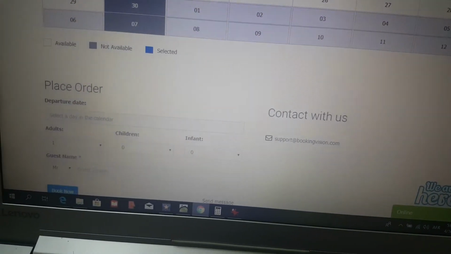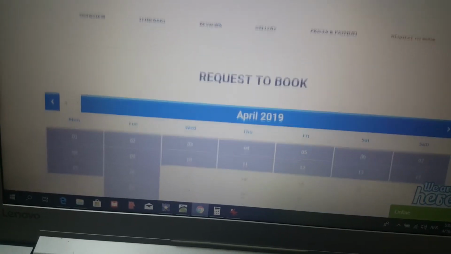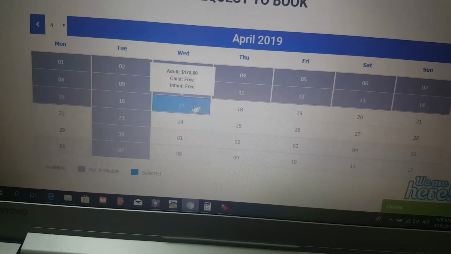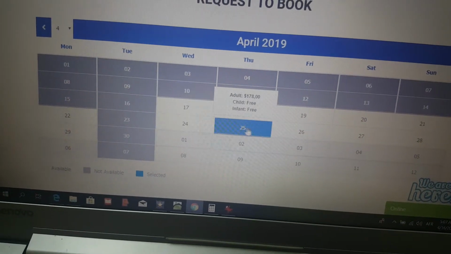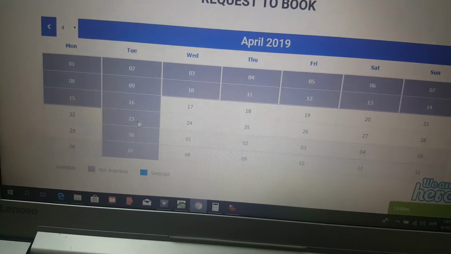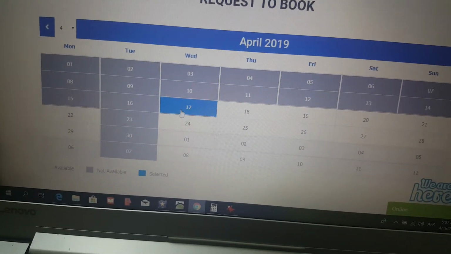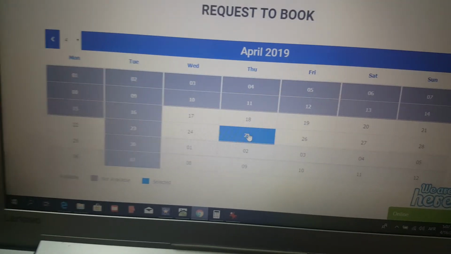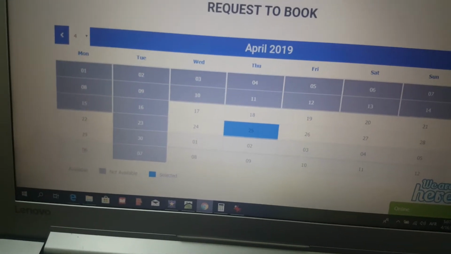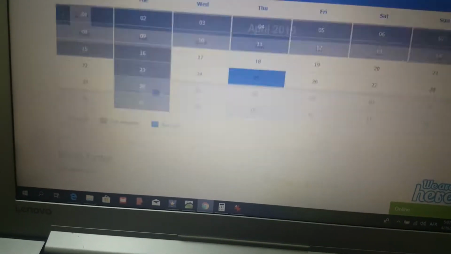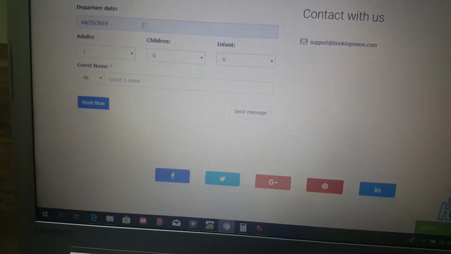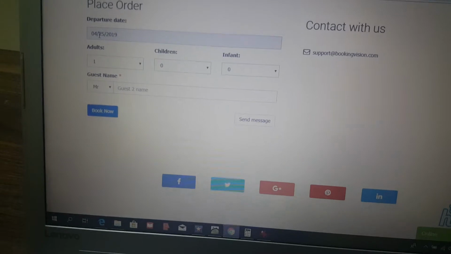Actually these are specific days, as on Tuesday the museum is closed, so you will choose any day, just push any day from these days. This day is closed already because this is a Tuesday, as I told you, but here you can choose any day from these days. So let's say we can take 25, and we'll go down a little bit. You will find it written already in the calendar, the departure date, which is the tour date.